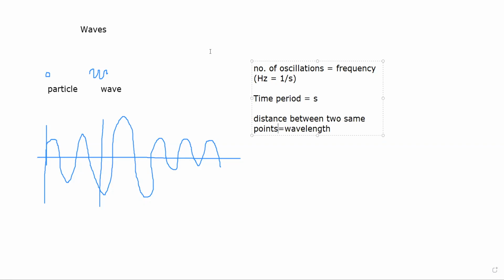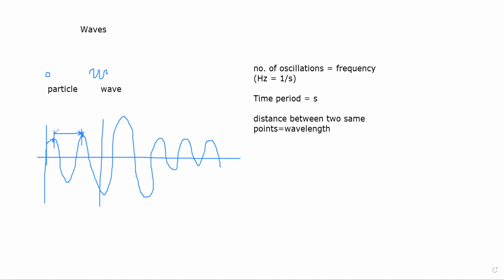So for example, we have a wave packet over here, and if we consider this particular peak of the first oscillation, and in the consecutive next oscillation we consider the same peak, these two have the same amplitude, and the distance in between them gives us the wavelength.